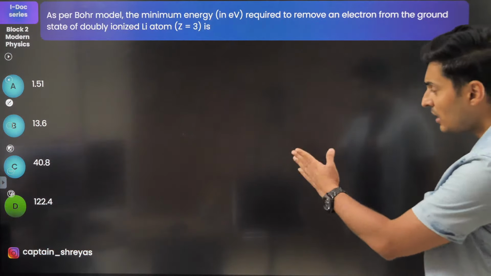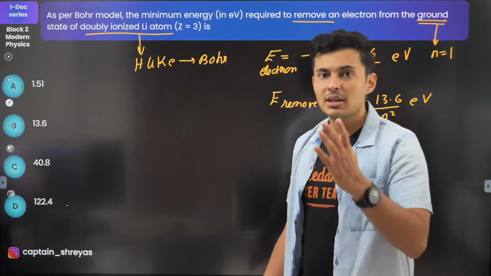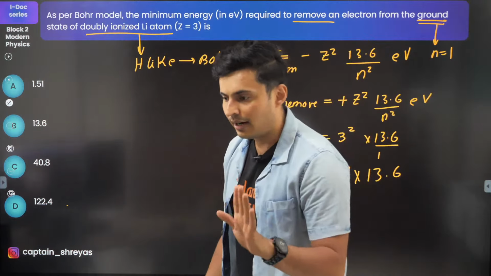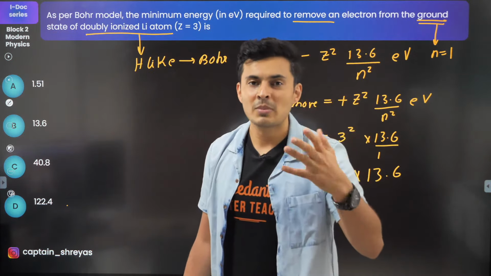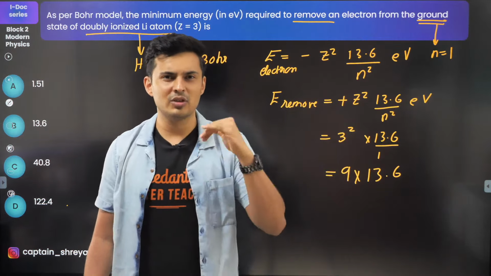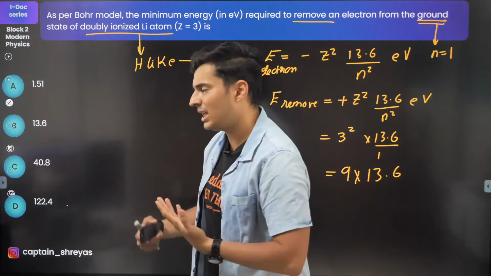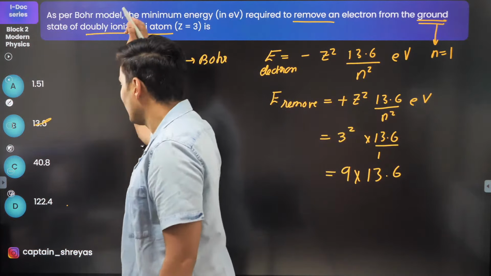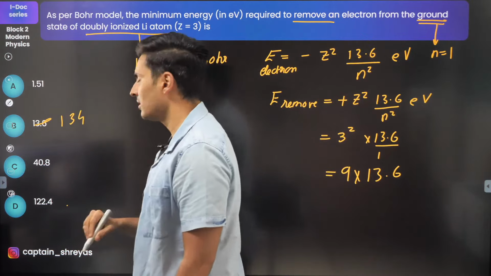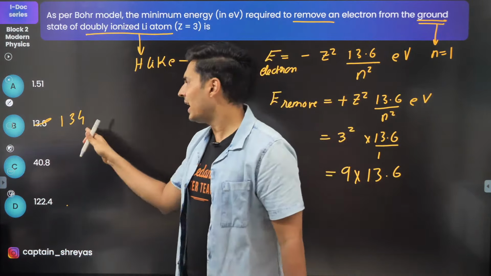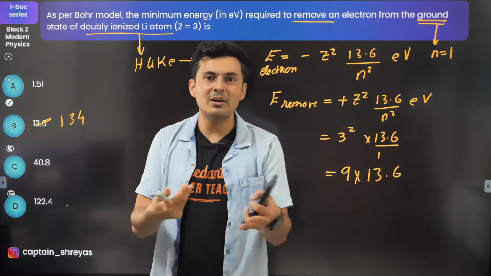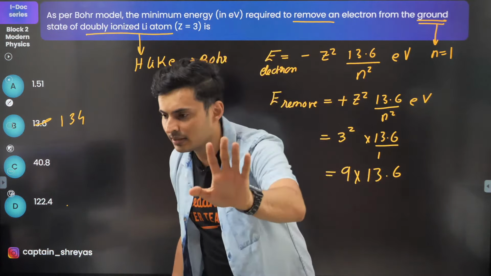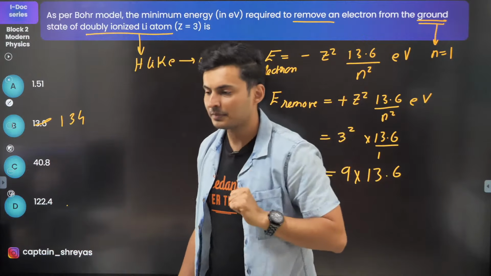Just check this out. A lot of students waste time in the calculations. When you see that it is 13.6, you know that 13 nines are 117, correct? How many of you did it this way? If 13 nines are 117, the answer will be more than 117. There is only one option like that. Even if there was one more option, let's say it was 134 or something, you will not mark that because you know the answer can't be 134, because 13 nines are only 117. It can't be more than 130, of course. Got it? Everybody clear?